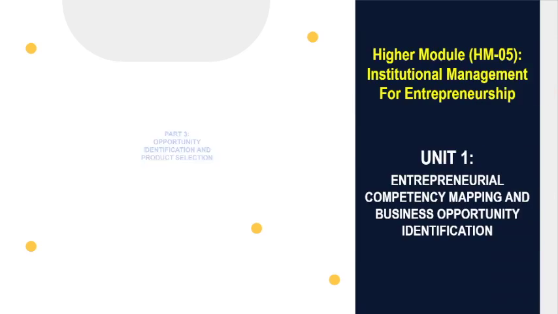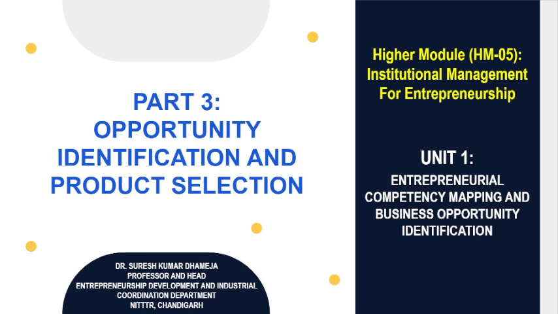This module has 8 units in total, and we are right now in the first unit, which is on entrepreneurial competency mapping and business opportunity identification. And this is part 3, the third video, the last video in this unit. This video is on opportunity identification and product selection.